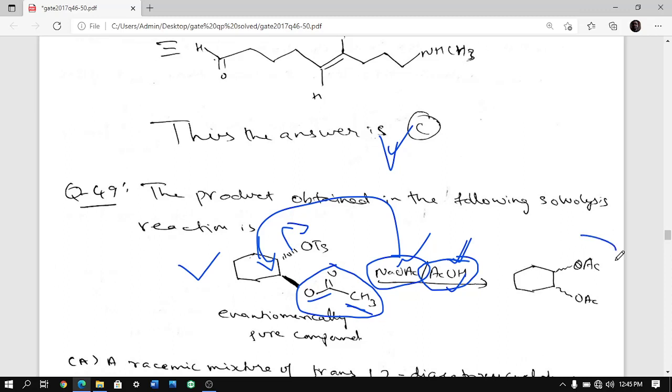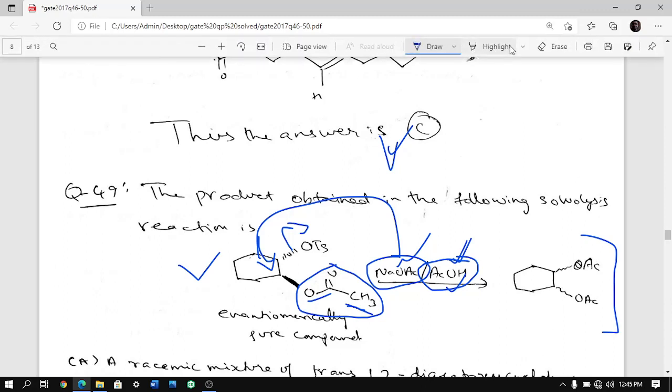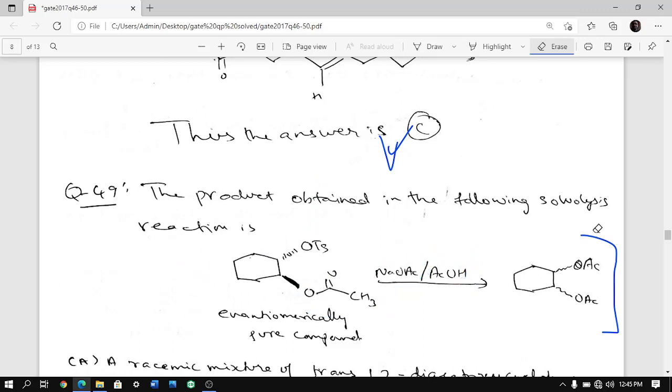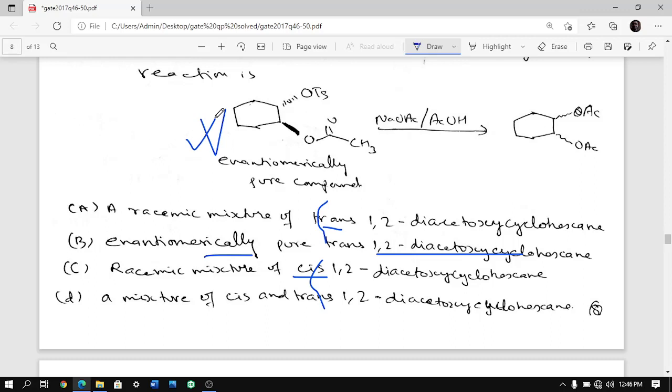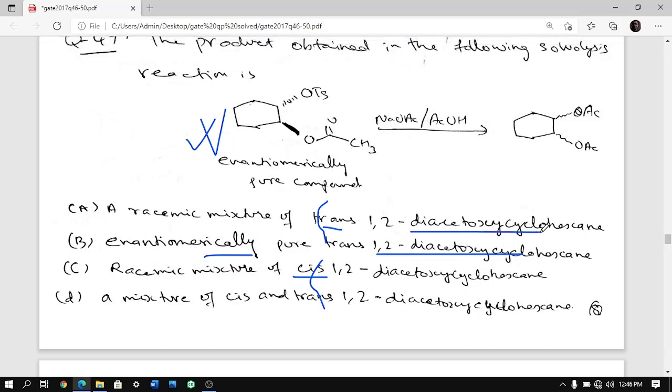It is asking what is the stereochemistry of them with reference to each other. And also they are specifically asking the stereochemistry of the product. So one is cis and trans, so trans or cis, so two of them will straight away go off once we figure out which product this is. And then after that they are asking, is it just an enantiomerically pure product, because you are starting with an enantiomerically pure reactant, or are you having a racemic mixture of both.